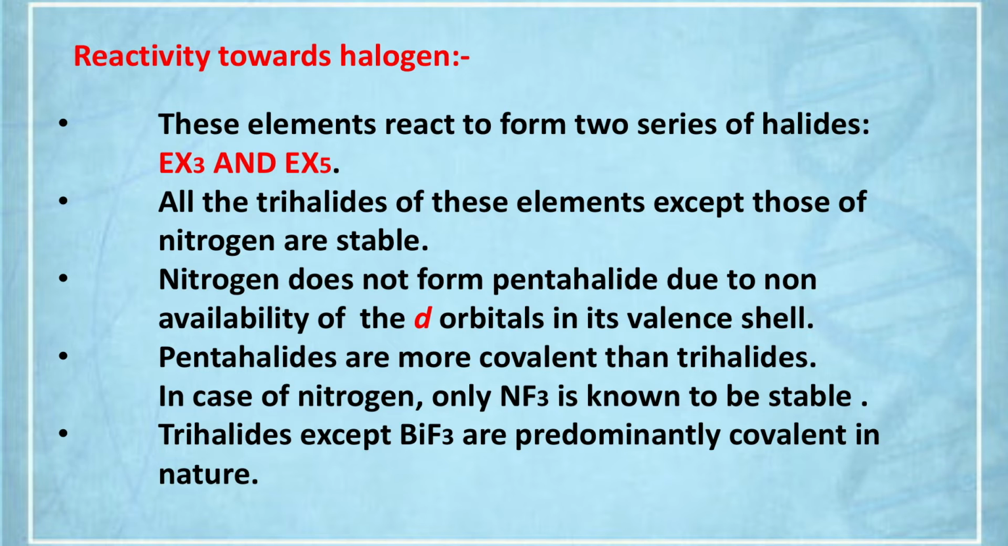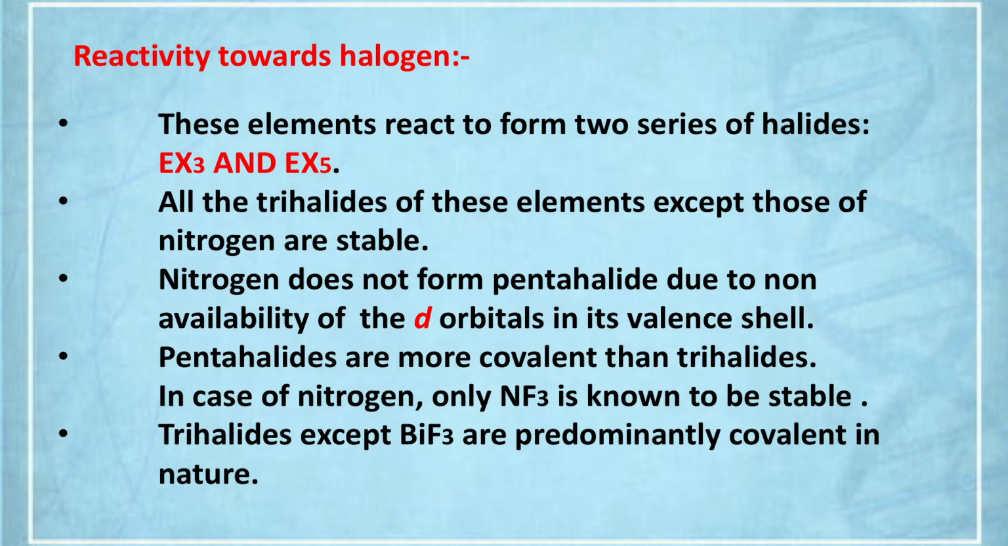See, all these points are displayed on your TV screen. These elements react to form two series of halides, EX3 and EX5, where E is the element of the 15th group. The tendency to form EX5, I mean pentahalide, decreases down the group, once again due to inert pair effect. As you know, bismuth exhibits inert pair effect.